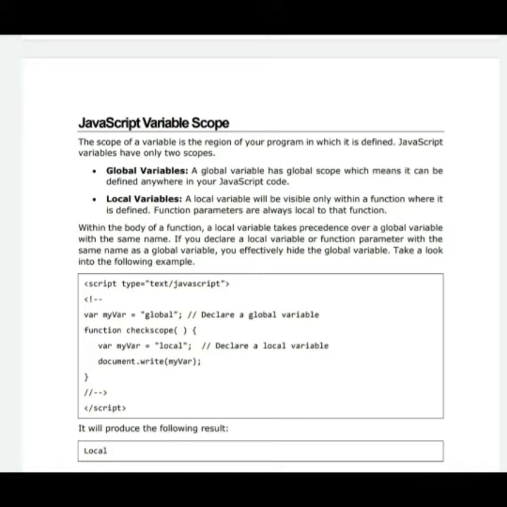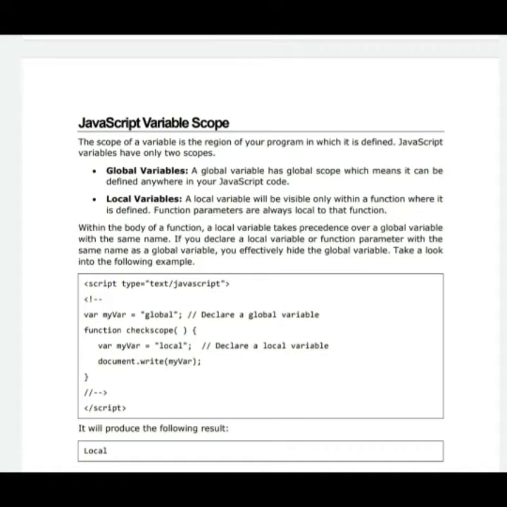Let's see one example. In this code I use script type, then text/javascript. Then I have taken a variable whose name is myVar equals to global, or any sentence if you want to write, then end it with a semicolon. Then I create a function whose name is checkScope.